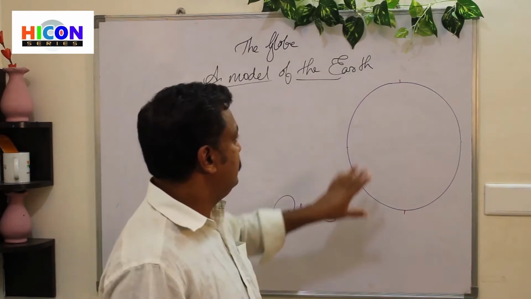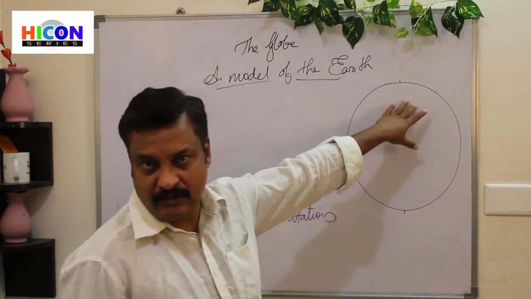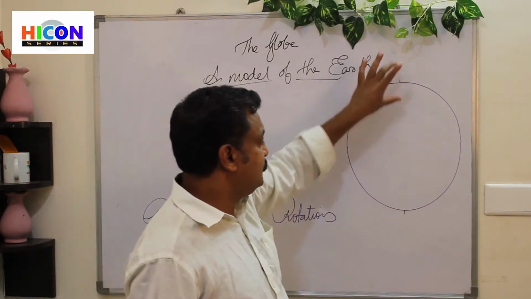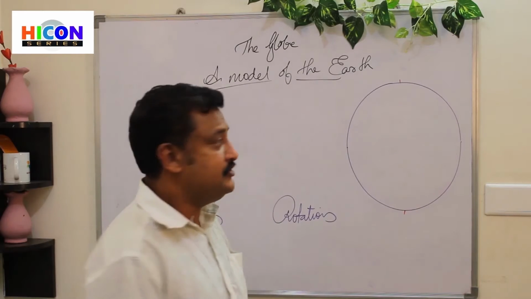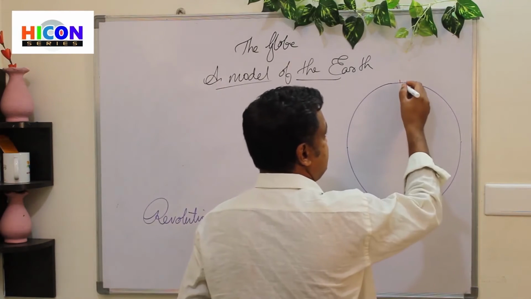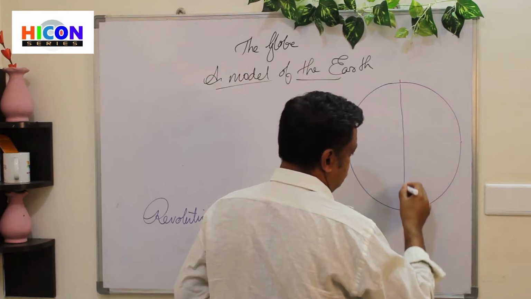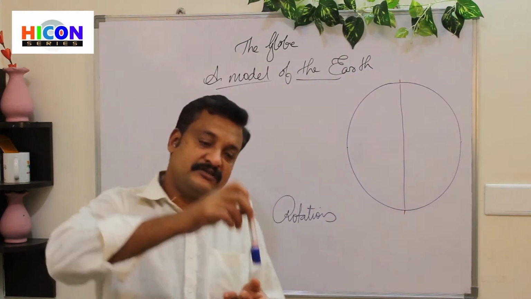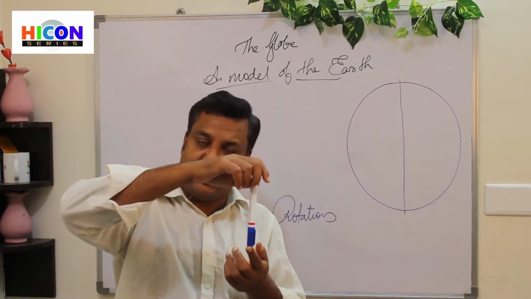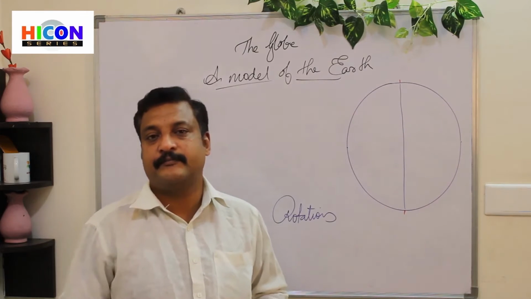So as we saw, this is a model of the earth, and there is a north pole and a south pole, and there is an imaginary axis which passes through the north pole and the south pole on which the earth rotates.